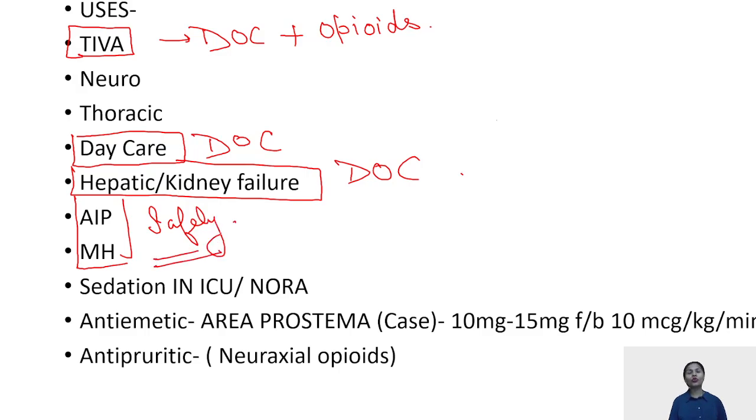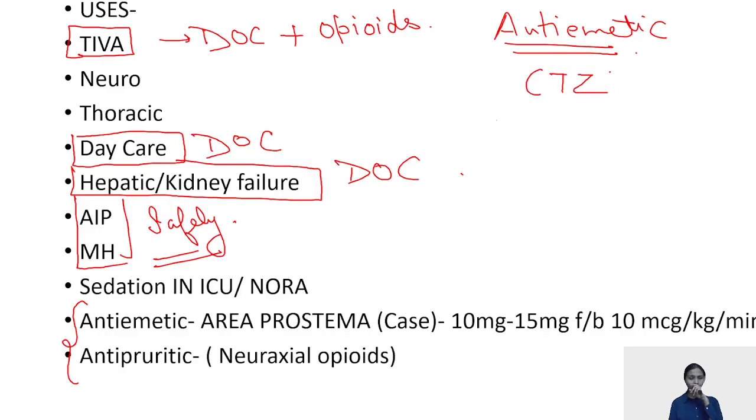It can be used for sedation in ICU or non-operating room anesthesia. The two very important uses of propofol include its use as an antiemetic, and this has been asked a number of times: how is this antiemetic action of propofol? It is due to its action on your chemoreceptor trigger zone, or the area postrema.